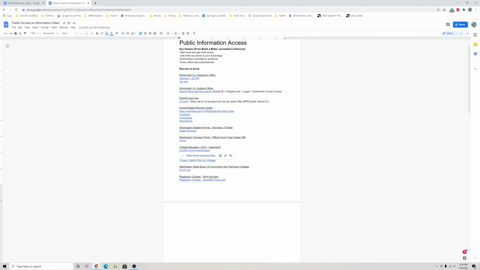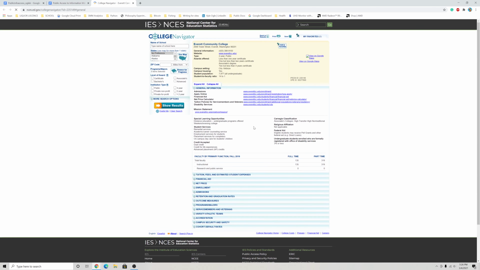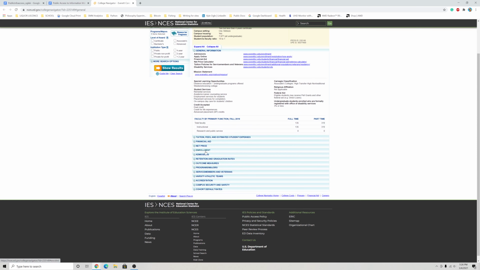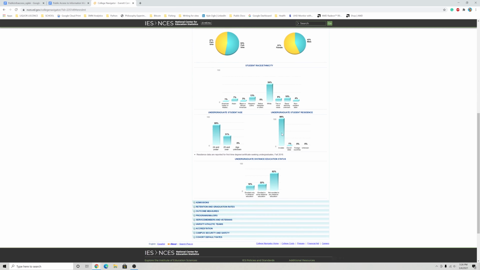Moving on to educational information. The National Center for Education Statistics is a quick way to add some useful facts to a story. It is a government website that keeps tabs on all of the schools in the country. I've provided a link to Everett Community College.